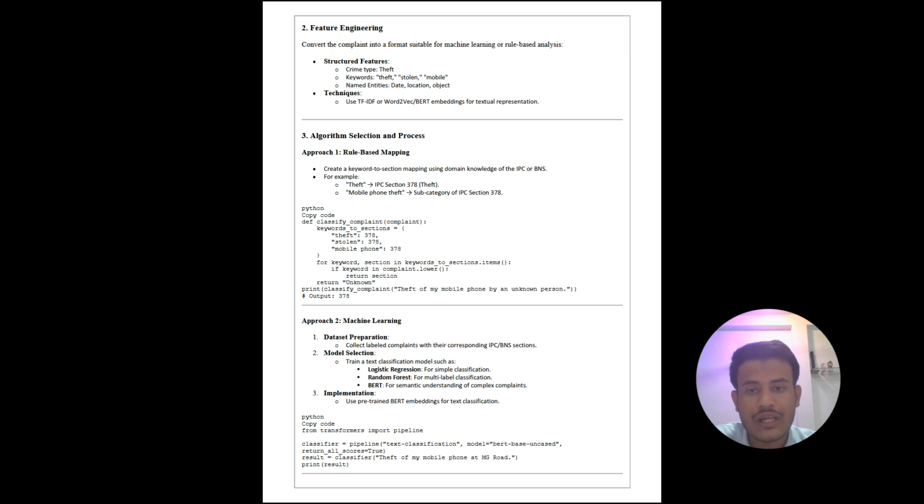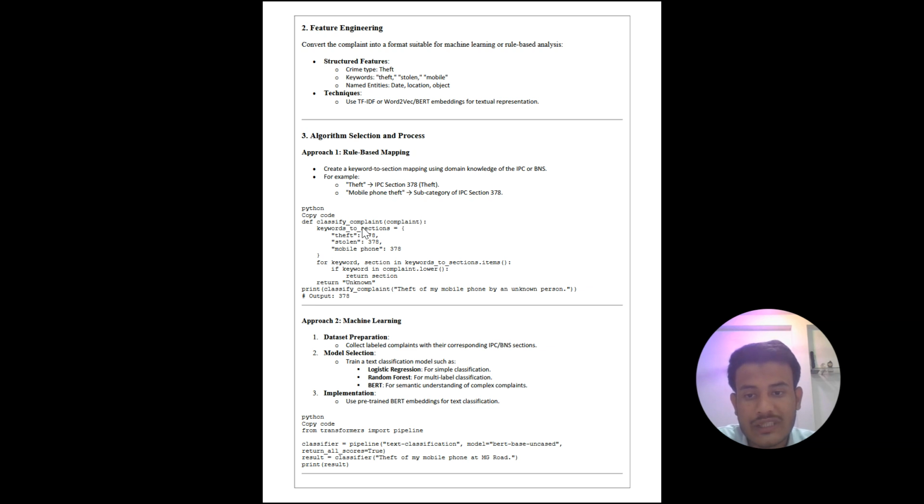And third is algorithm selection and process. So our first approach is rule-based mapping. So create a keyword to section mapping using domain knowledge of the IPC or BNS. For example, theft comes under IPC section 378, and mobile phone theft comes under a subcategory of IPC section 378.